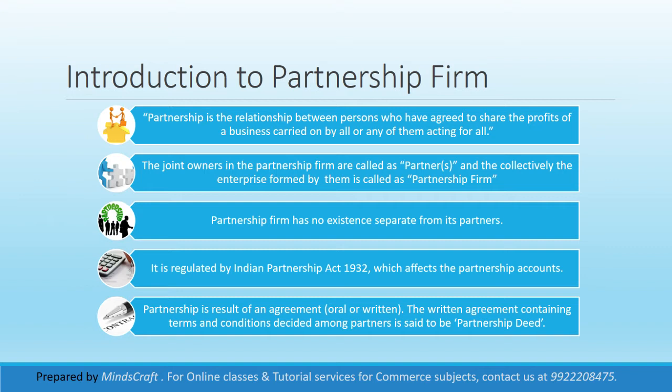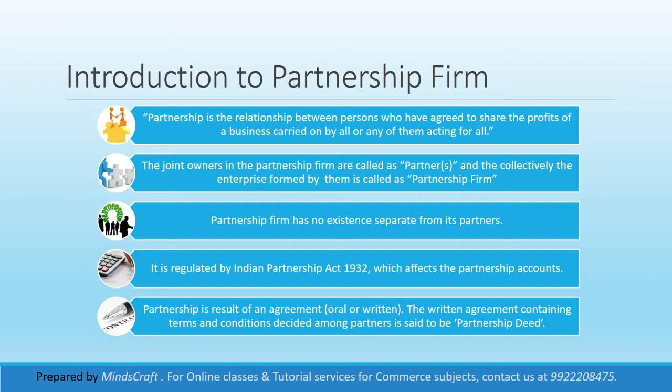Legally, a partnership firm has no existence separate from its partners. From the accounting point of view, the owners and the firm are separate. It is regulated by the Indian Partnership Act 1932, which affects the partnership accounts. There is no act regulating sole proprietorship.